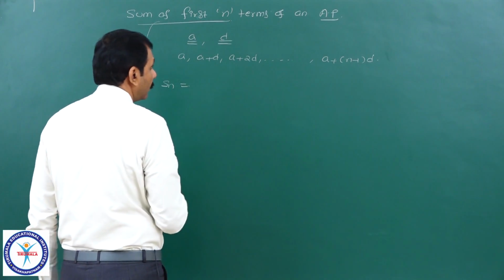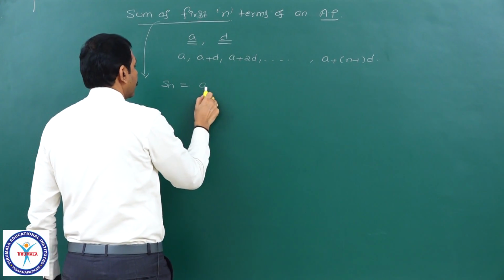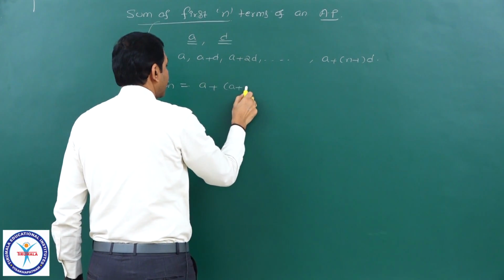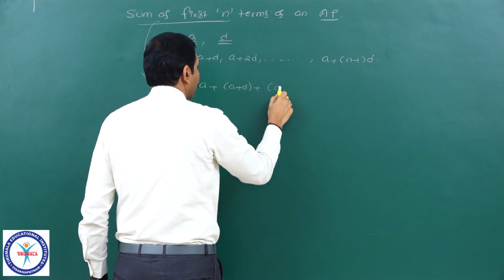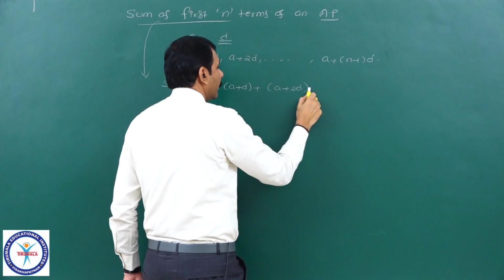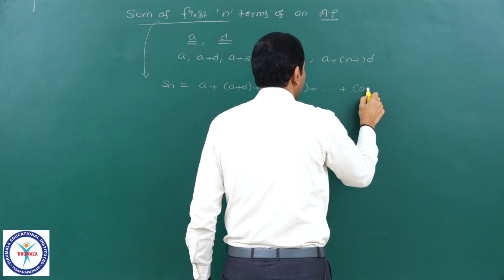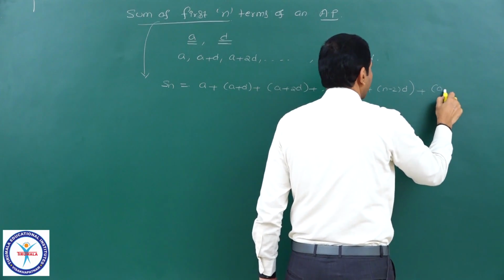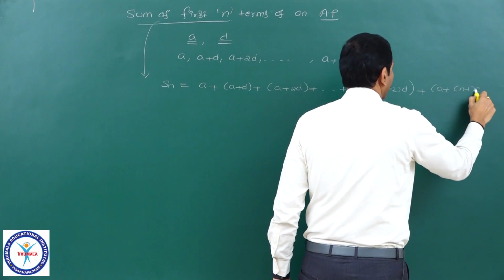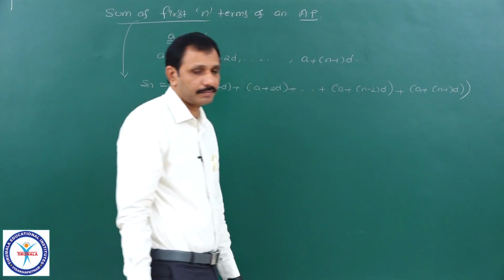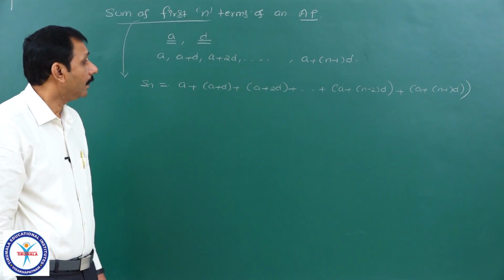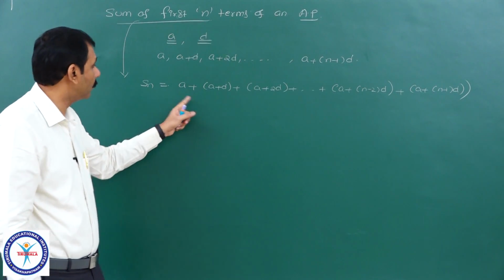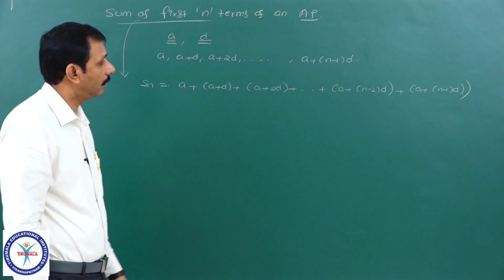Sn is equal to the sum of all these, that is A plus A plus D plus A plus 2D plus and so on, plus A plus n minus 2 into D plus A plus n minus 1 into D, I can write. This sum I want to calculate. Listen here.